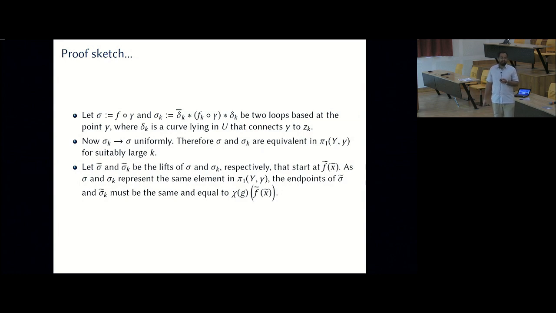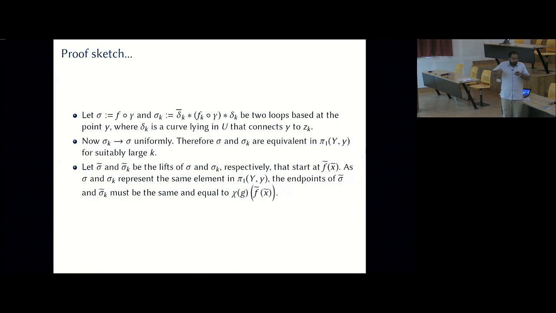Now sigma k converges to sigma uniformly because I have chosen delta k in such a way, and Fk composed with gamma anyway converges to F composed with gamma. So sigma k converges to sigma uniformly. Therefore, sigma and sigma k are in the sense equivalent in pi 1 of Y for suitably large k.